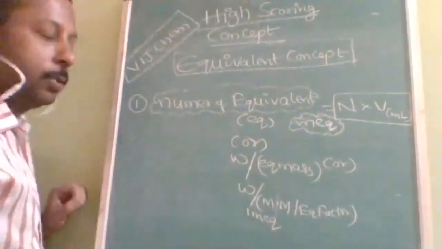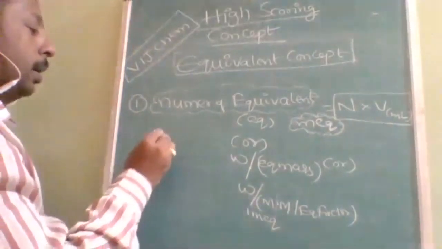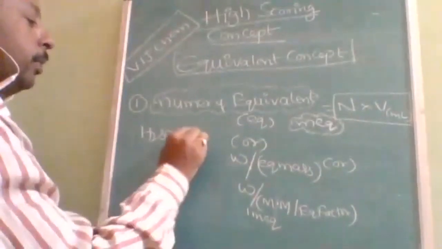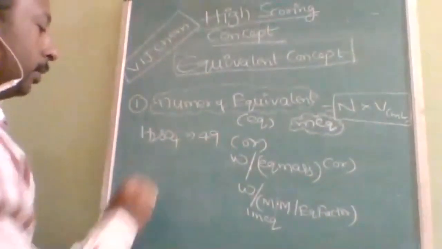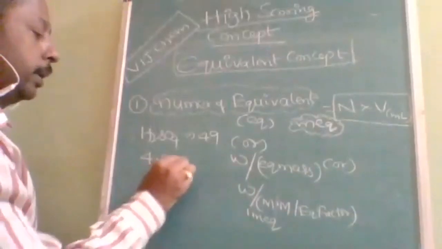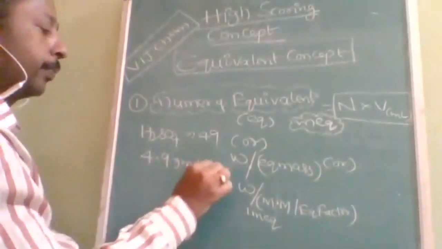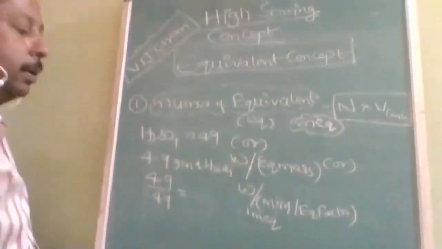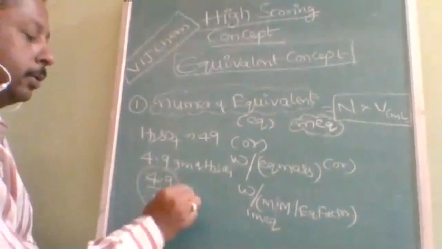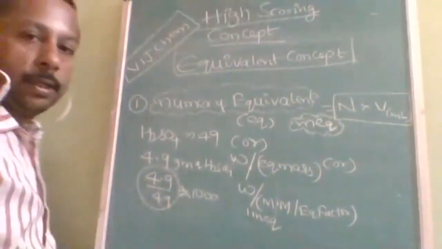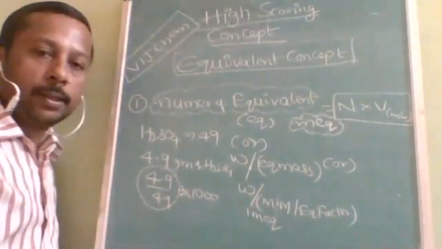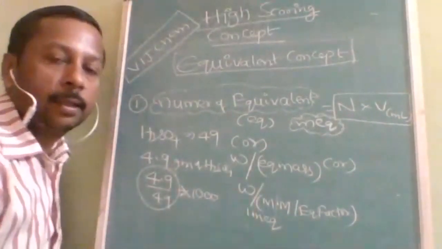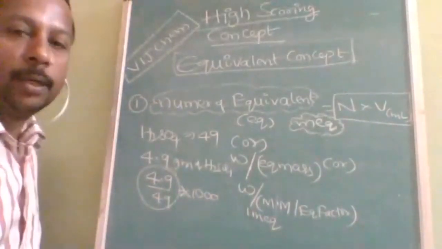Understood? Suppose we take H2SO4. The equivalent mass of H2SO4 is 49. The question is given as 4.9 gram of H2SO4. So simply 4.9 divided by 49 gives the equivalents. When you multiply it with 1000, you will get milli equivalents. Is it understood how to use this formula to find equivalents? Simply divide the given mass with the equivalent mass.